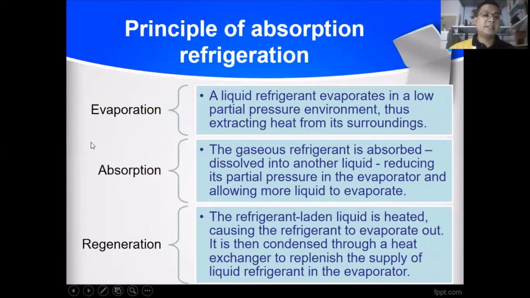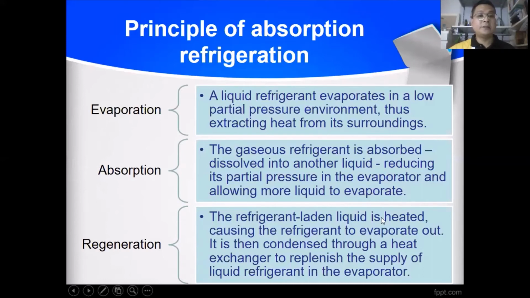In the absorption system, the refrigerator has three functions: the evaporation system, the absorption system, and the regeneration system. In evaporation, a liquid refrigerant evaporates in a low partial pressure environment, thus extracting heat from its surroundings. In absorption, the gaseous refrigerant is absorbed, dissolved into another liquid, reducing the partial pressure in the evaporator and allowing more liquid to evaporate.